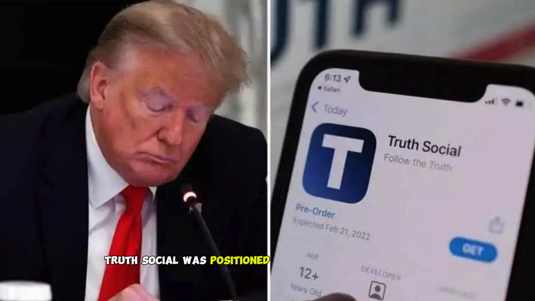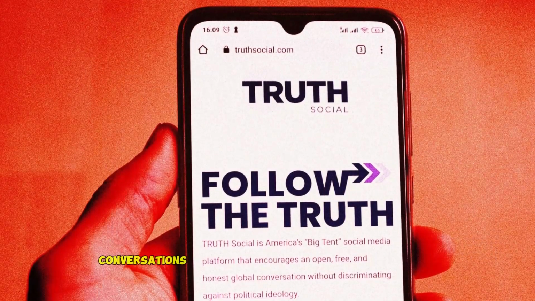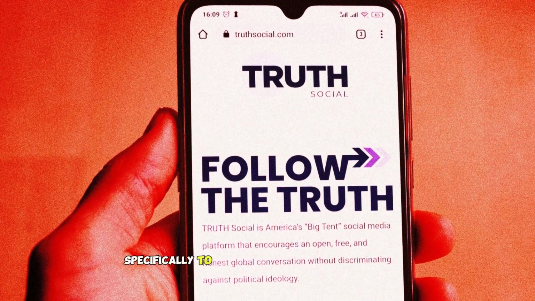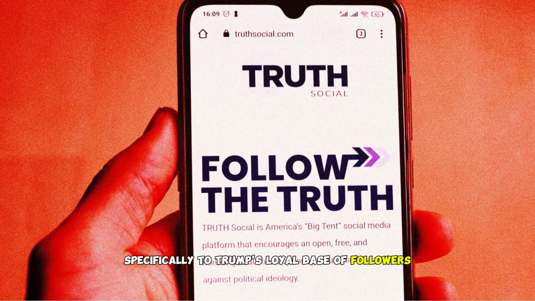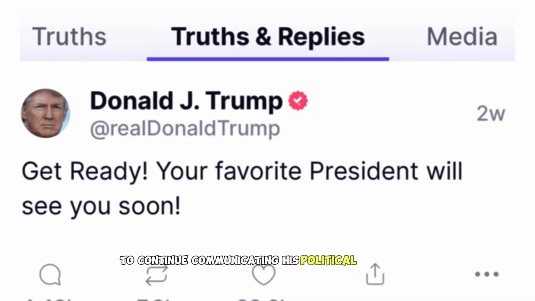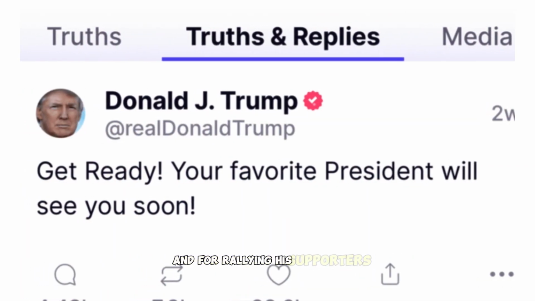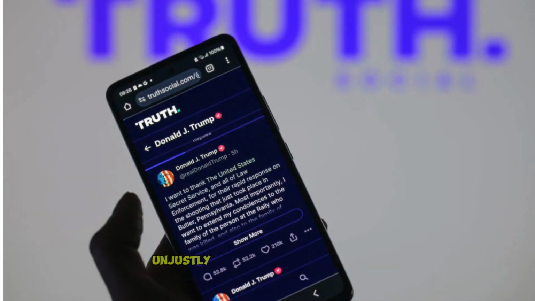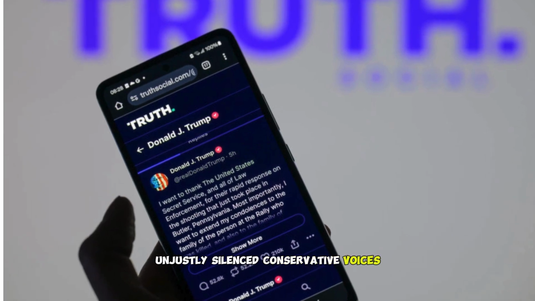Truth Social was positioned as a place where political conversations, opinions, and news could be shared openly, catering specifically to Trump's loyal base of followers. It quickly became a key platform for Trump to continue communicating his political messages and for rallying his supporters, particularly those who believe that mainstream platforms had unjustly silenced conservative voices.